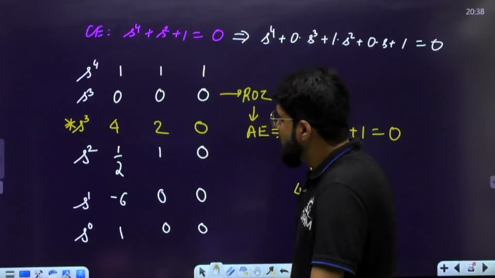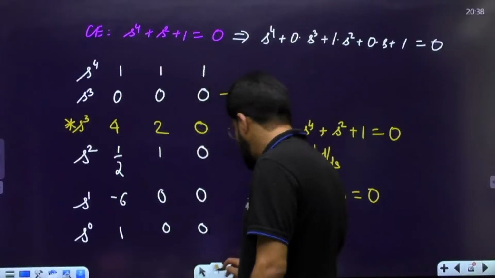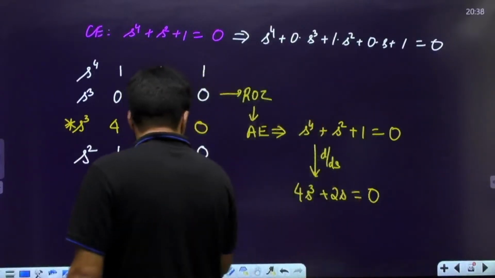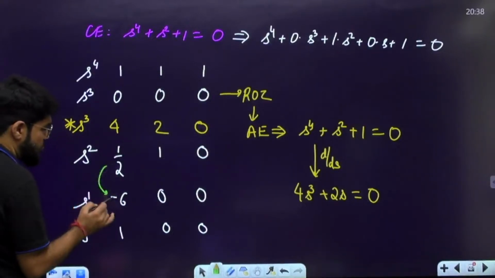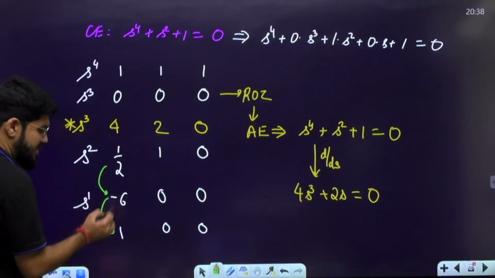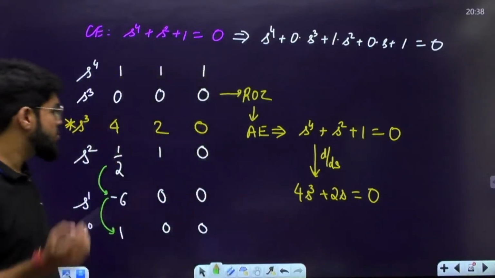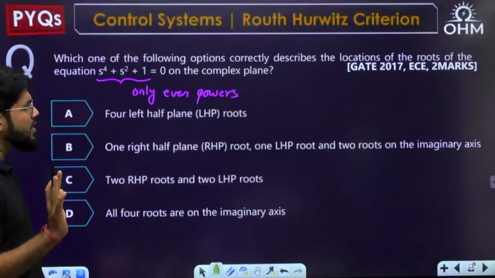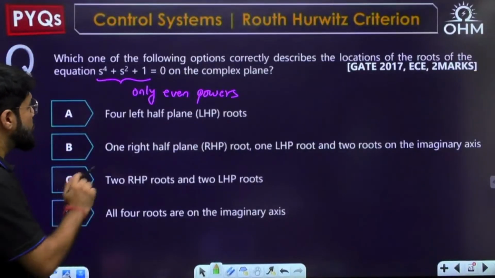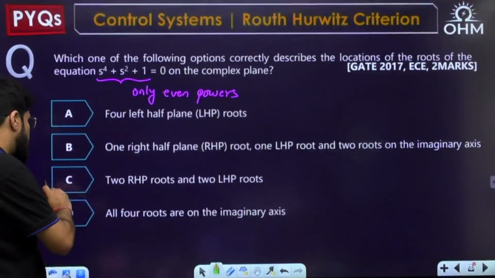Looking into this, how many roots are there in the RHP? Number of sign changes, if you see here: 1 by 2 to minus 6 is a sign change, plus to minus, and minus 6 to plus 1 is also a sign change, minus to plus. Both of them are sign changes. So how many sign changes? 2 sign changes, so 2 RHP roots for sure, and that is satisfied only by one option, option number C.